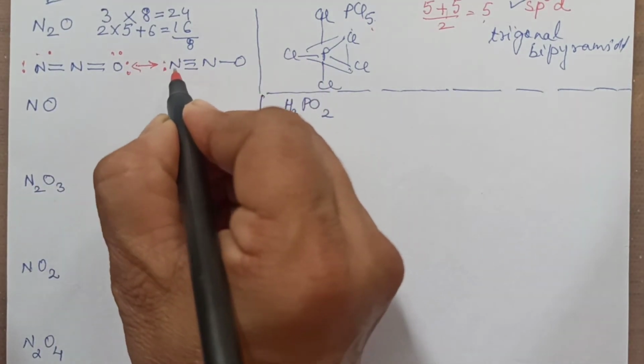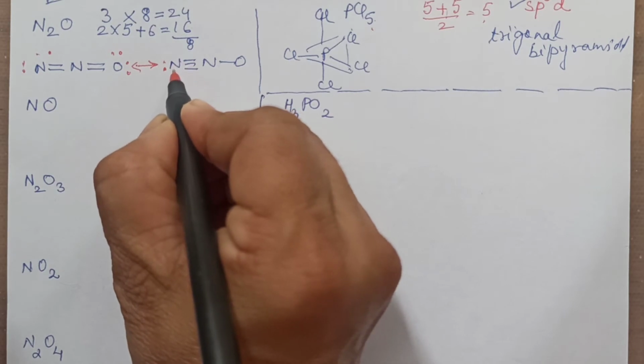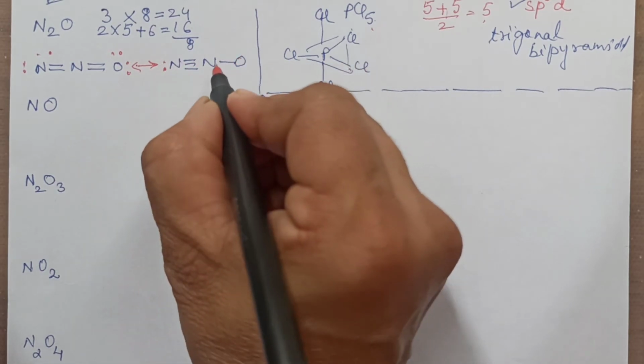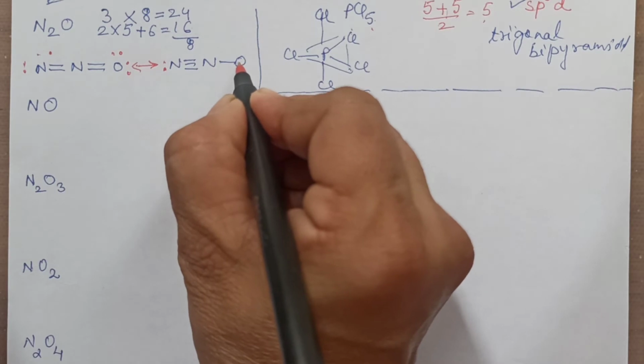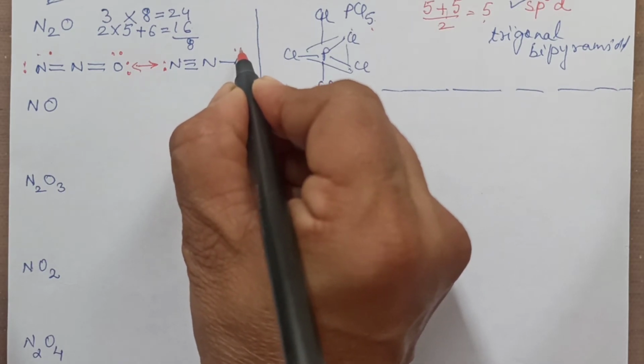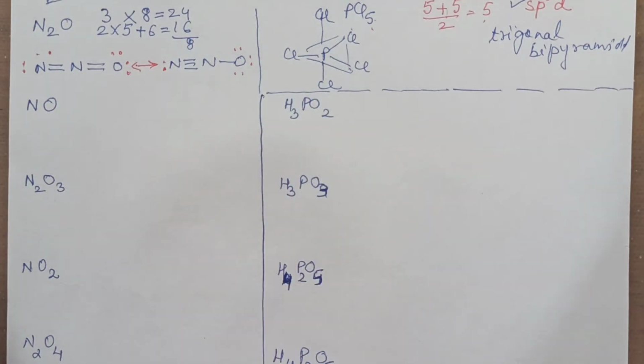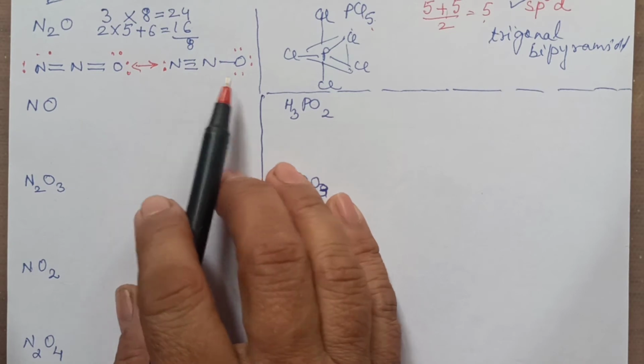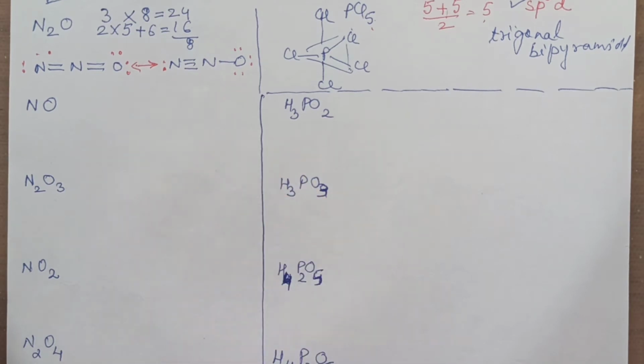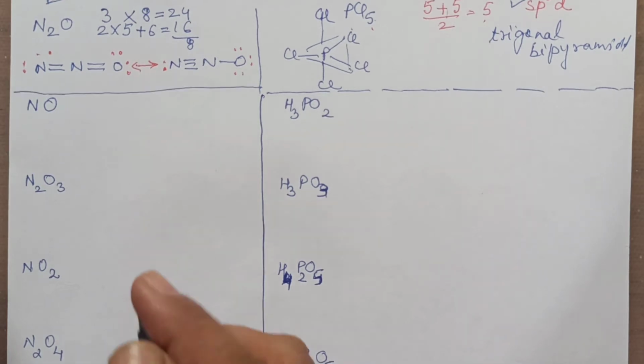We will put 2 here, because 3 bonds means 6 electrons with this nitrogen, so 2 more. This oxygen is having 1 bond, and 1 bond means 2 electrons, so we need 6 more dots. We had to put 6 only. 6 plus 2, 8. Out of 16 we have used 8 in the bonds, so 8 more were left, and we have just completed those as dots. Clear? Now let's take the next one.